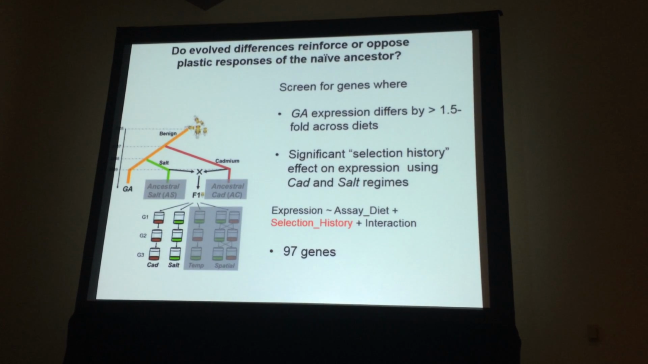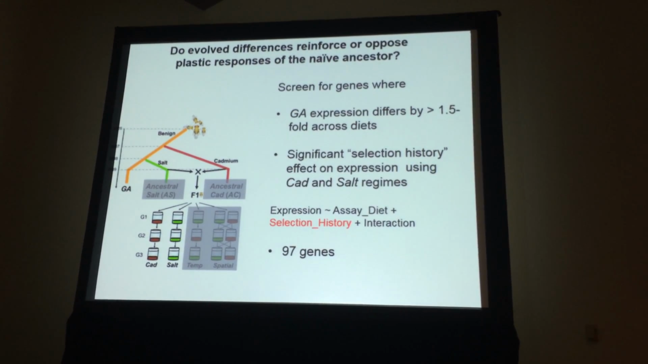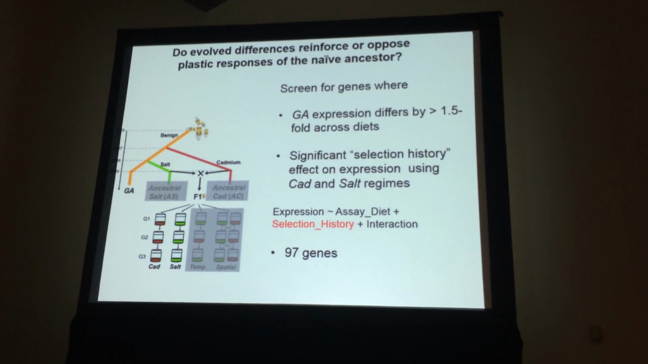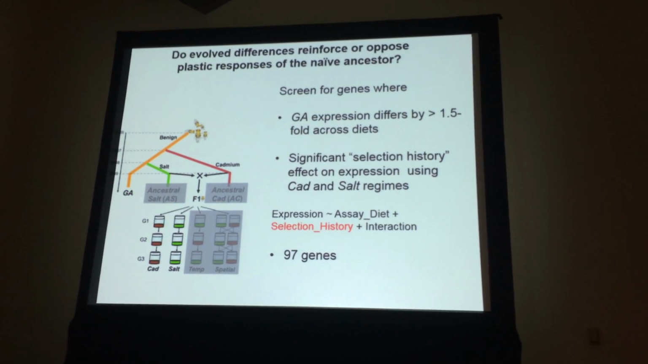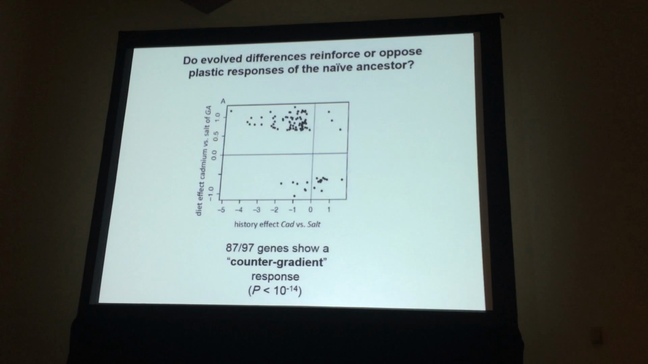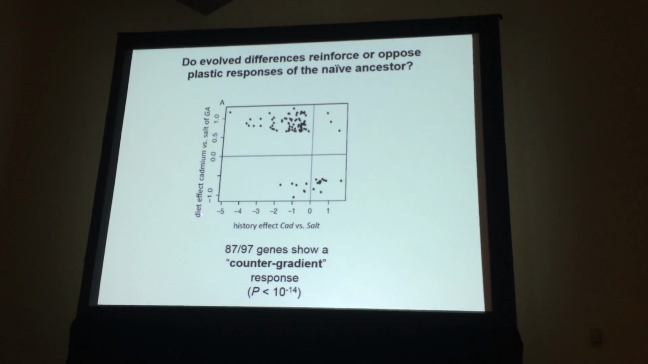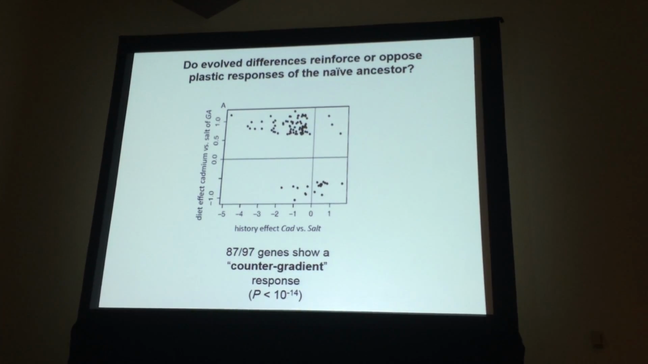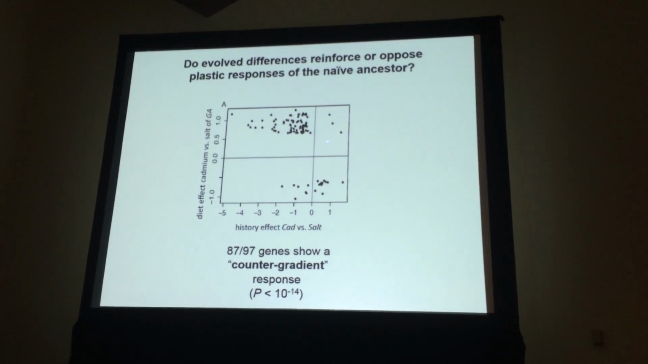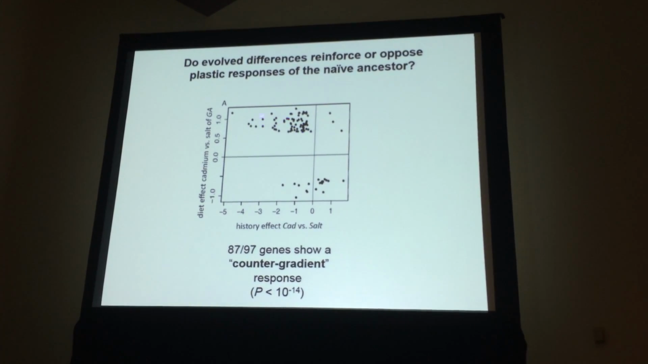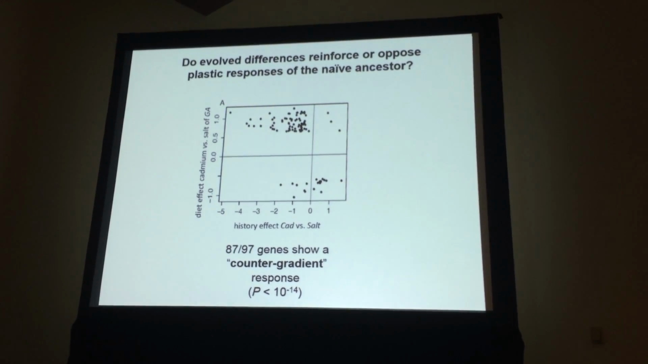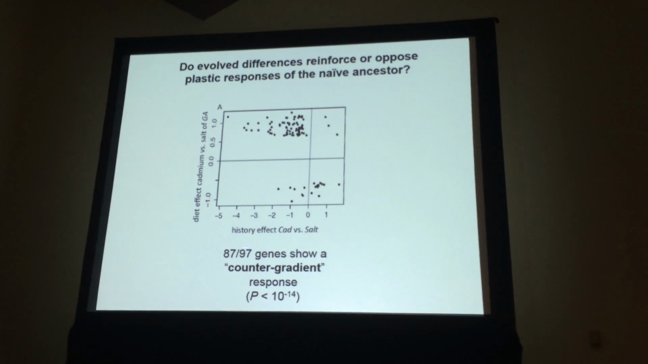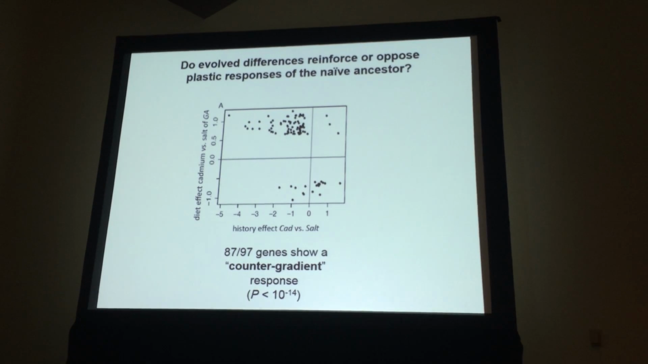There's 97 genes that meet our criteria for this. And again, the question is whether the evolved difference between the cadmium and salt selected lines will be in the same or opposite direction to the plastic response of the grand ancestor to these 2 diets. And here's a simple version of looking at the data. This is the plastic response of the diet ancestor, and here's the evolved divergence between the cadmium and salt selected lines. And in this plot you can see that most of the genes fall in these 2 quadrants, indicating that the evolved response is in the opposite direction from the plastic response. So 87 of the 97 genes show a counter-gradient response.